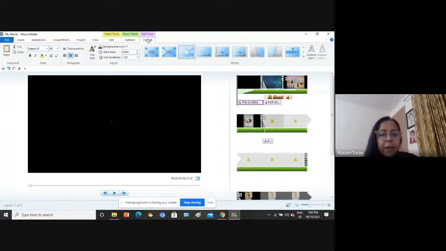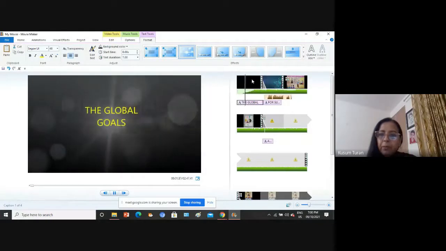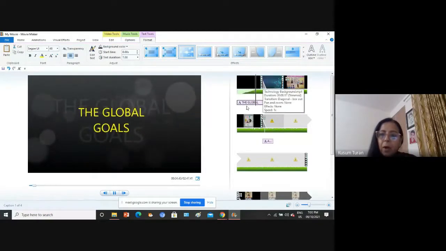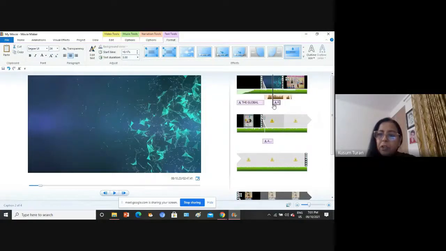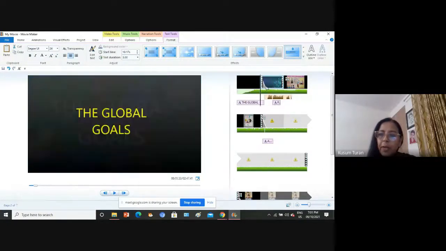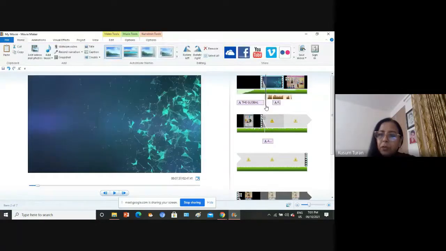So you will get the related options of text here. You can always reduce the duration, like this. This global goals text is going throughout the clip for me, from the start till the end. Now, if I want my text to vanish or appear a little later, I can always reduce the duration of the text from here. Let's say I want to reduce it by 3, and I just drag this text a little here. So now my text will not start from the beginning, it will start a little later. So these are simple tips and tricks.